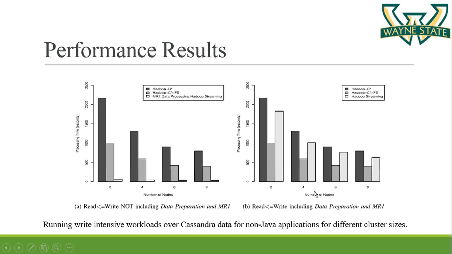This was not including the data preparation and the MR1 stages. This graph is including the processing time of data preparation and the MR1 stages also. So here you can see the time taken by Hadoop streaming is also more, as it also includes the data preparation and MR1 stages. So for the two node cluster, it is 10 times faster, and it is 15 times faster than Hadoop C extended C, which includes the data transformation steps also.